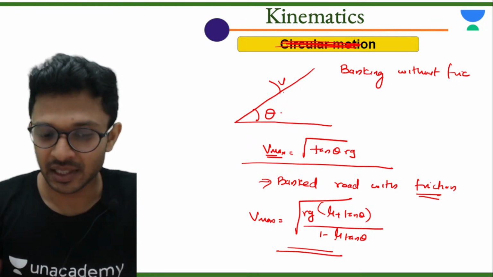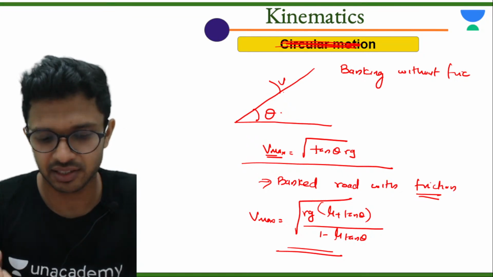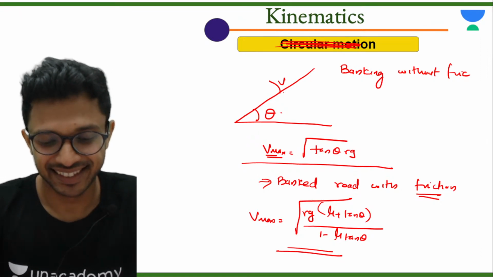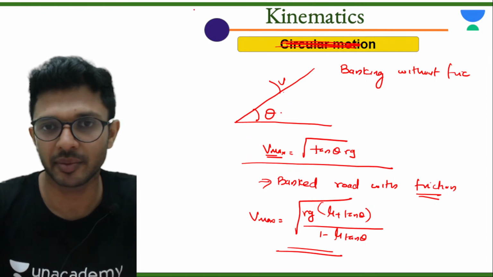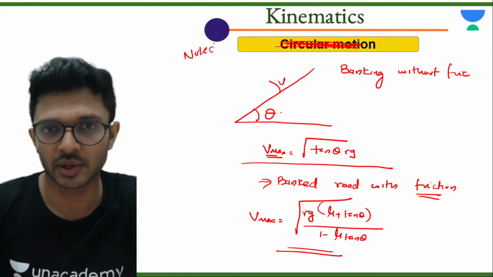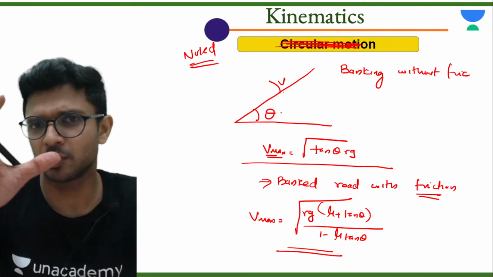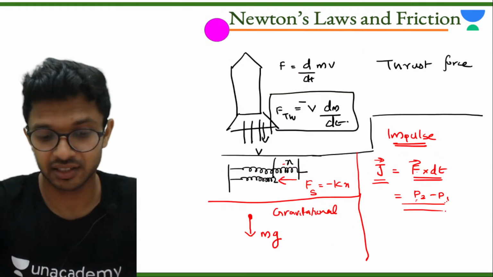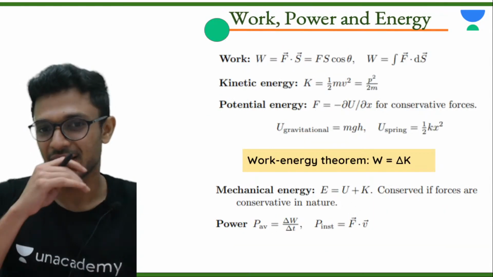Now, how many chapters are left? Work power energy, rotation and gravitation. Shall we proceed? Arohi, Miara, pilot, last one. I hope everybody has noted down. How do you think about this session? Are you able to make a short note by yourself by noting down all the important formulas?